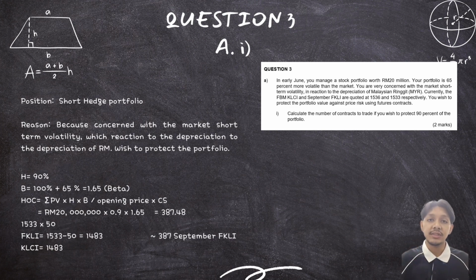Therefore, the calculation is RM20 million multiplied by 0.9 multiplied by 1.65, divided by 1533 multiplied by RM50, which gives 387.84 contracts. Since future contracts must be in whole numbers, the manager should sell approximately 387 September FKLI future contracts to hedge the portfolio against a possible fall in the market.